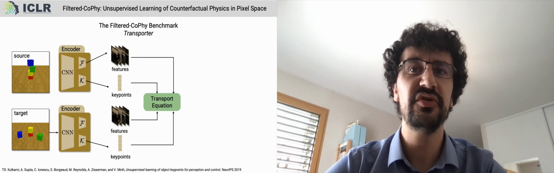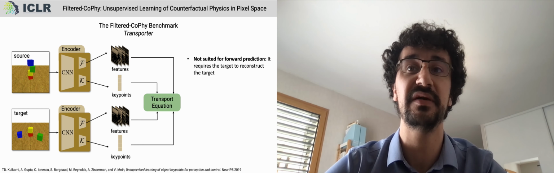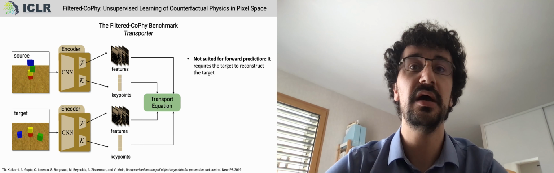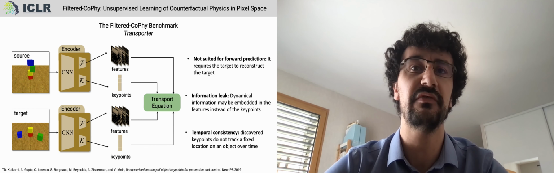However, this model poses several problems for our application. First, it is not suitable for prediction in image space, since the reconstruction of the target requires both the key points but also the features of the target, which should therefore also be predicted by the dynamic module. Our experiments have also indicated dynamic information leaks in the features that should only carry pure visual information. More details are available in the appendix of the paper.